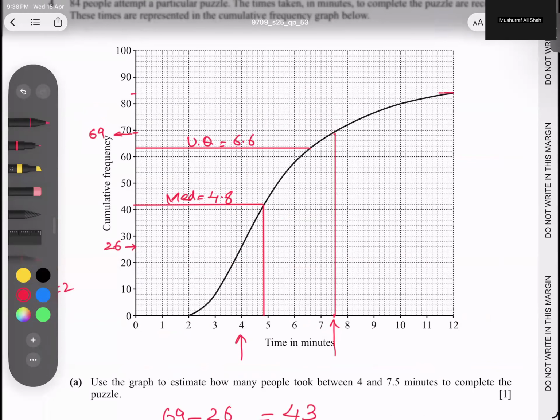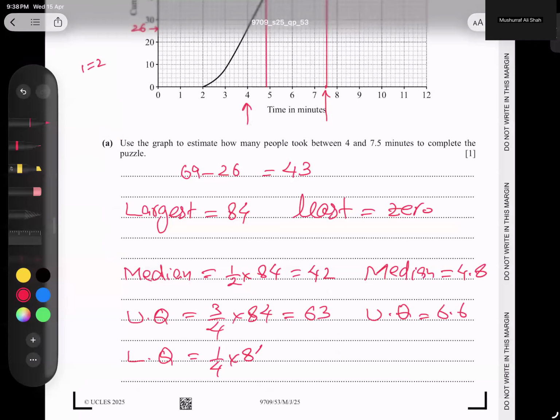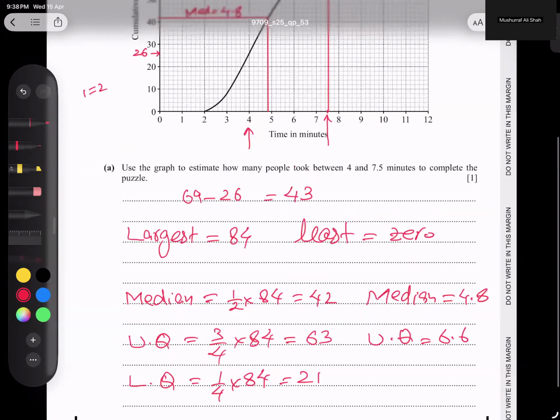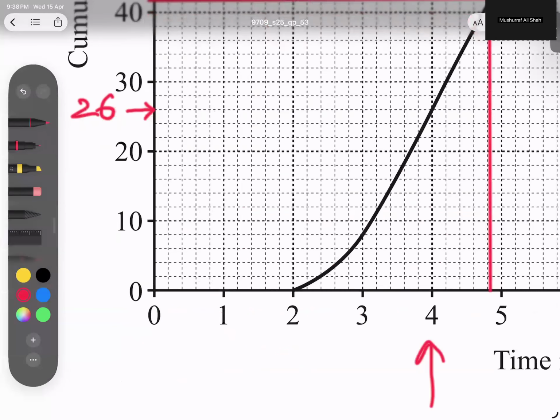Okay. Now let's talk about the other number, and that is the low quartile. What is the formula? 1/4 of 84. So 1/4, 4 twos are 8, 4 ones are 4, 21. So 21. Where is the 21, students? 21 is a half box here.